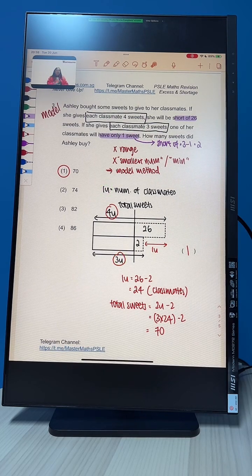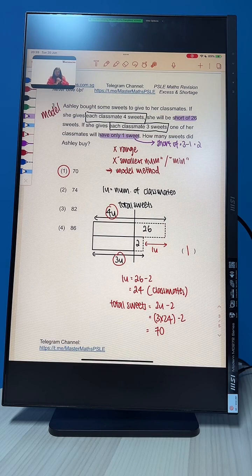Okay? But these 4 units and 3 units have to include the number that she was short of. In order to give her friends 4 each, she needs the 26. Similarly, in order to give her friends 3 each, she needs the 2. Okay, not 1, but 2. Why 2? Because the question gave us only 1 sweet, the last person has 1, supposed to have 3. So we need 2 more. That's why it's short of 2.